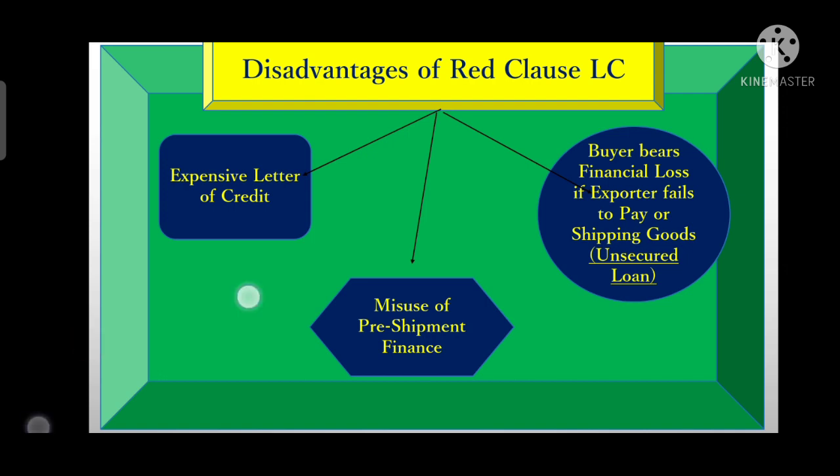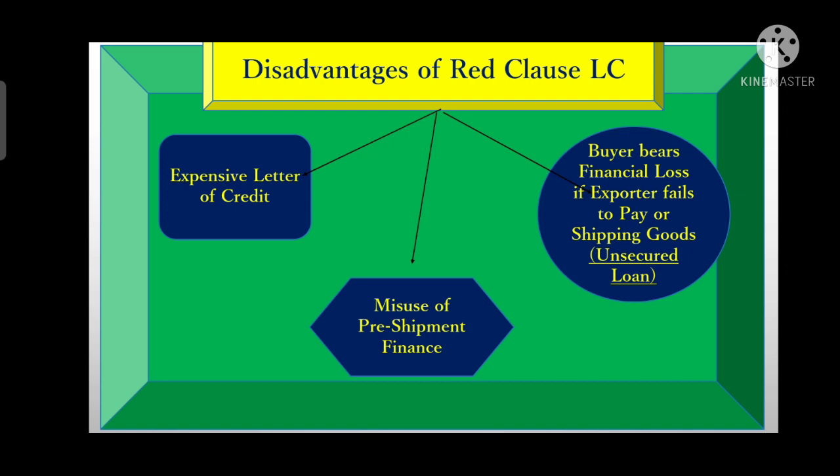Now after that, one of the major disadvantages of this LC is that it is an expensive LC. Why is it expensive? Under this LC, the issuing bank carries a fixed fee which is usually higher than for normal LCs. Also, the issuing bank makes an advance payment to the seller, so it also carries an advance. Here the importer has to pay the interest portion plus the LC value also. So we can say that this type of LC is expensive for the importer.